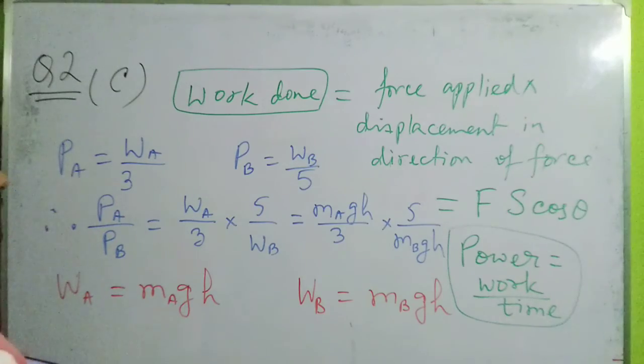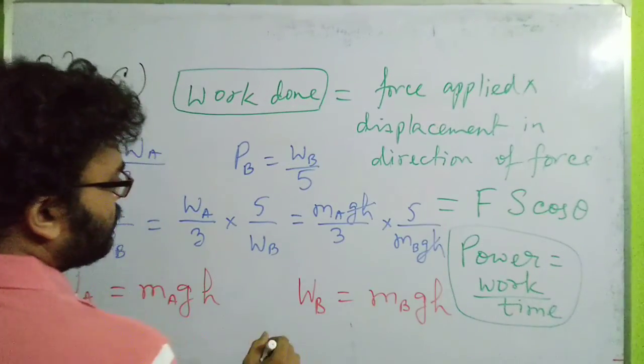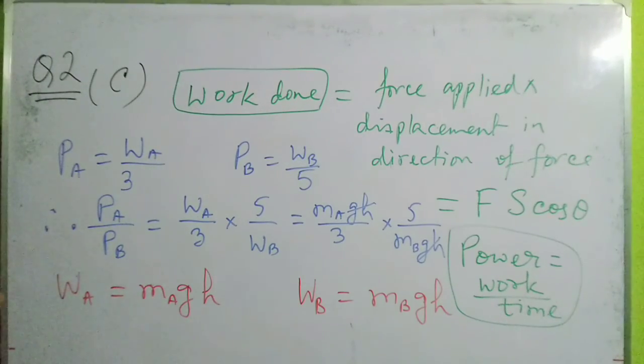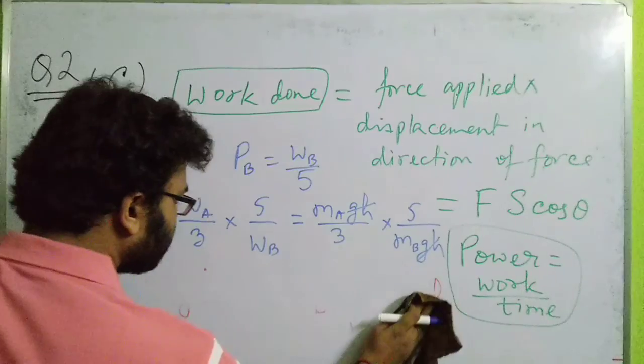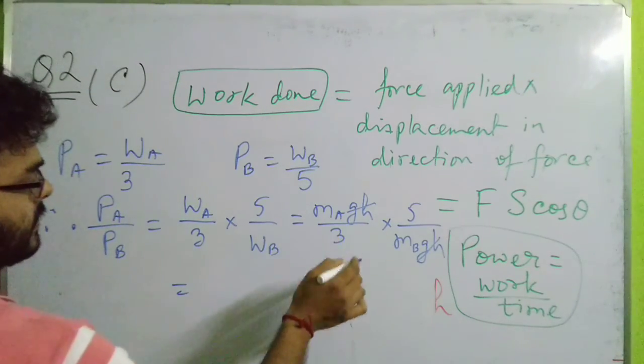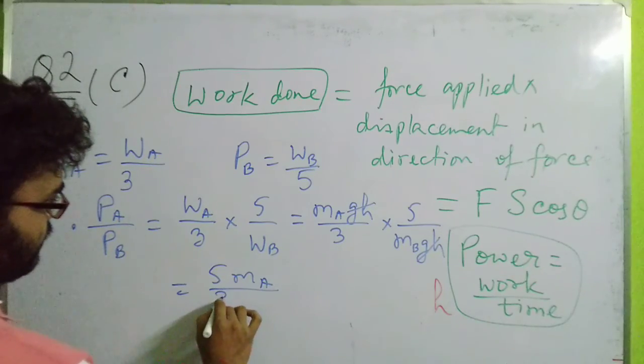So from this you can see, if you cancel G and H, what is remaining is 5 MA by 3 MB.